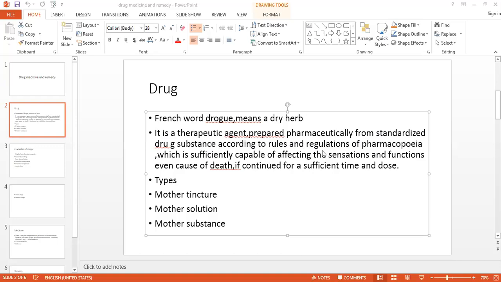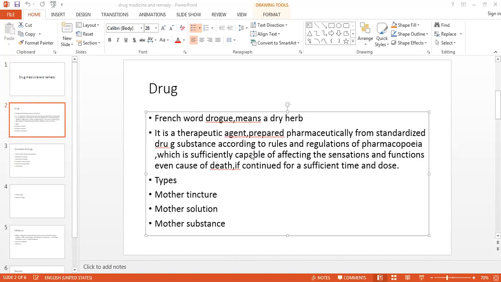According to the rules and regulations of that particular pharmacopoeia. And that drug should have a capacity. The first 2 lines are about its morphological characteristics. The later 2 lines are related to the inner capacity and capability of that drug. It passed that, but if it is not capable of producing abnormal signs and symptoms and even death, then this is not a drug.